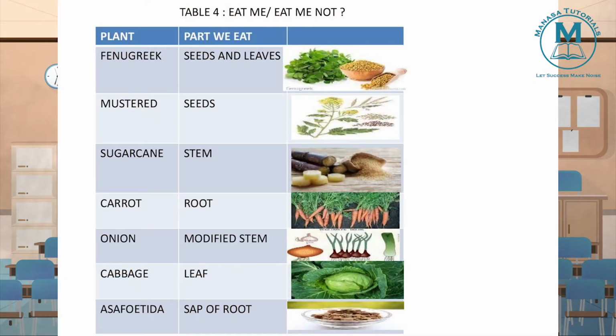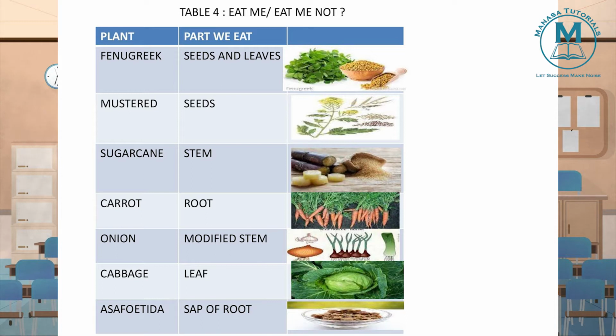Which part of carrot is edible? Root of the plant. So what are roots? See, it can be turnip or radish, or it can be beetroot. So which part are we eating here? Root of that particular plant we are consuming.